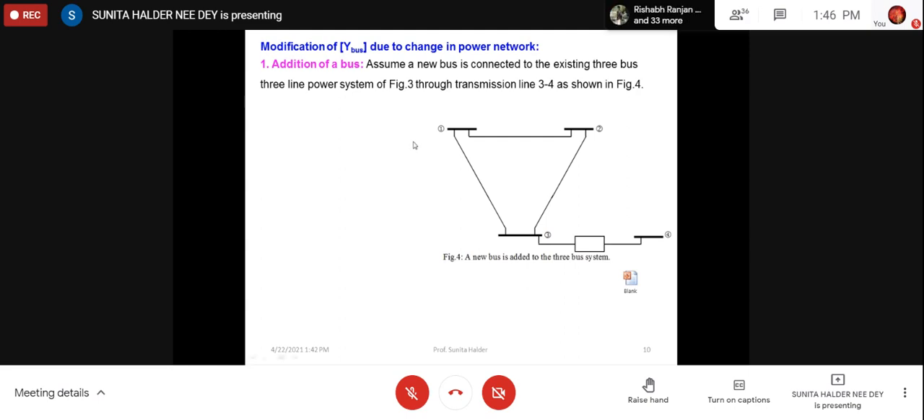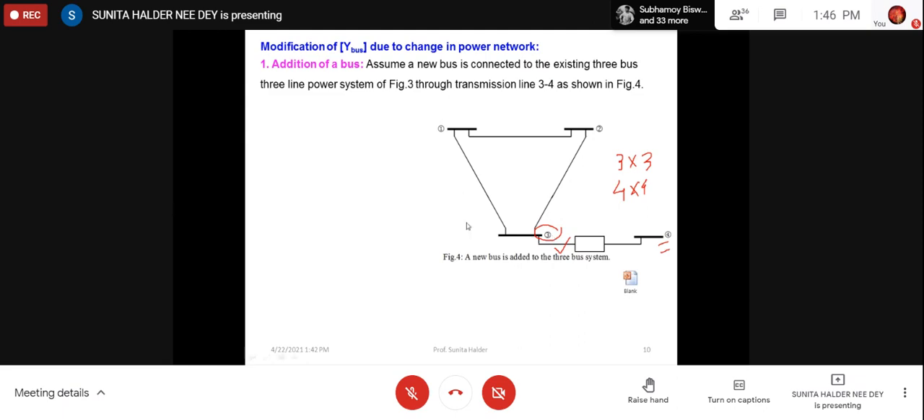Now you see here in bus 1 and bus 2, there is no change in connectivity due to the introduction of bus 4 or the line. There will be a change only in bus 3 because a new line has been introduced. And there will be a new row and column in the Y bus matrix. Initially, Y bus was 3 by 3 because it was a 3 bus system. But now we have introduced another bus, so it is now 4 by 4. So there will be new elements corresponding to bus 4. So what will be the new element corresponding to bus 3? Y33 will be modified.